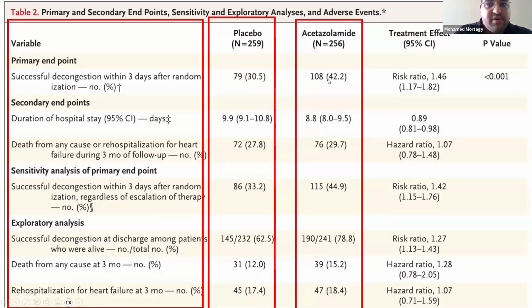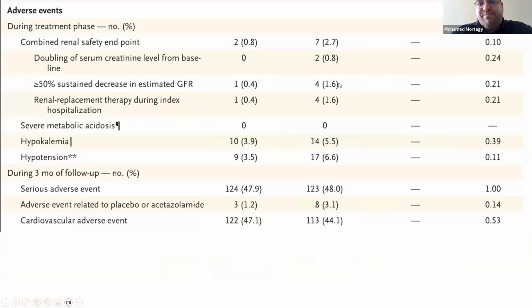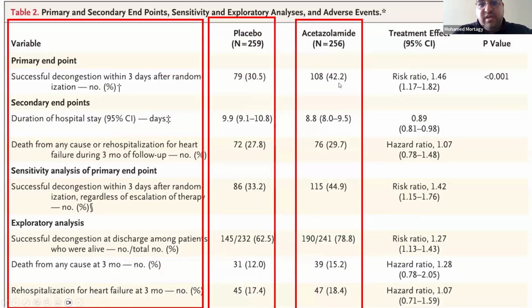Sorry, it's not percent, it's number. 30% and 42%. So acetazolamide made it better compared to placebo by 12%. You can say, oh, this is really good in terms of numbers clinically or not. It depends on your clinical judgment. So then the difference is only 12%.